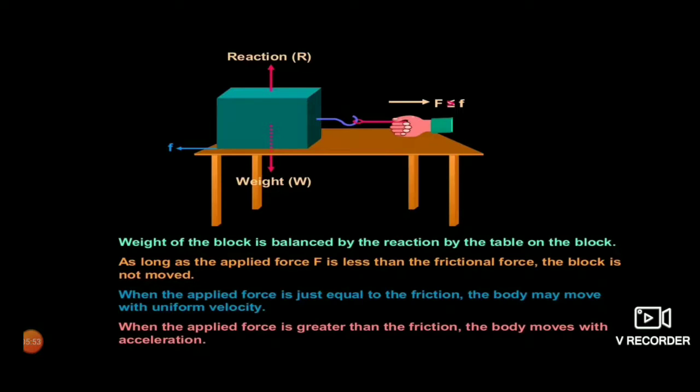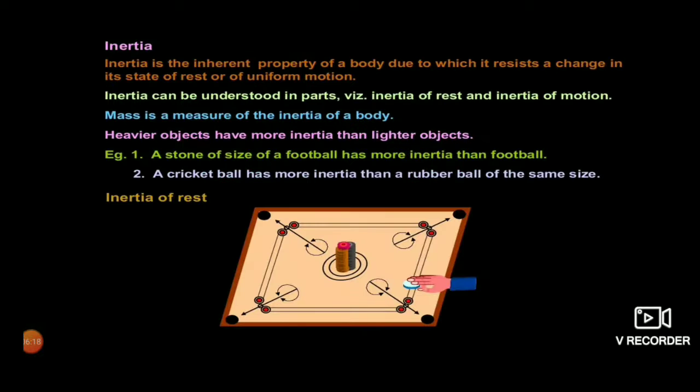When the applied force is just equal to the friction, the body may move with uniform velocity. When the applied force is greater than the friction, the body moves with acceleration. Moving with acceleration means its velocity keeps on changing with the passage of time.